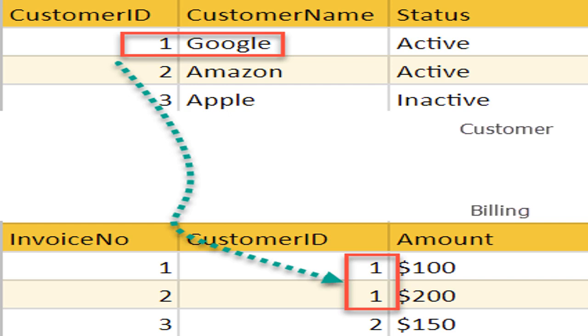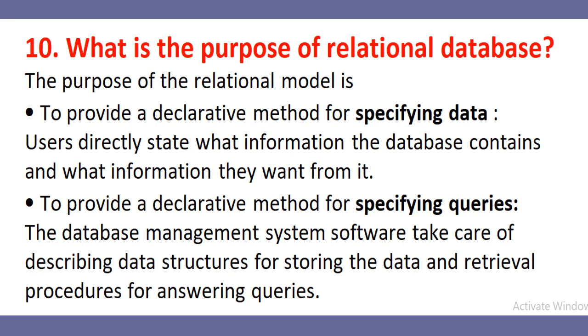As we know, a relational database stores and organizes data points that are related to one another. What is the purpose behind this? First one is specifying the data, meaning the user directly states what information the database contains and what information they want from it.